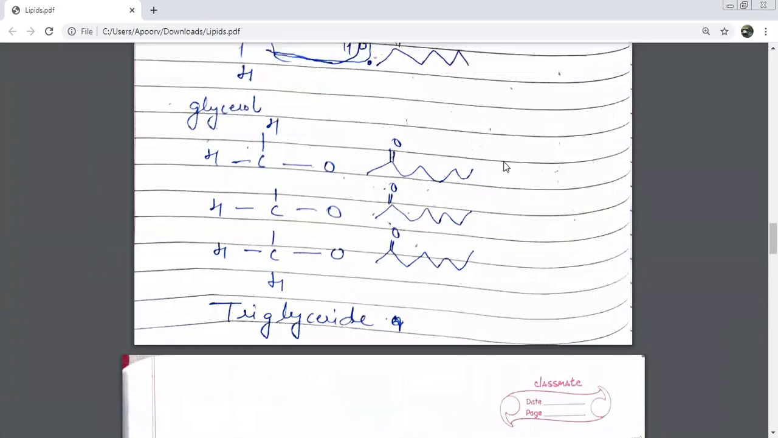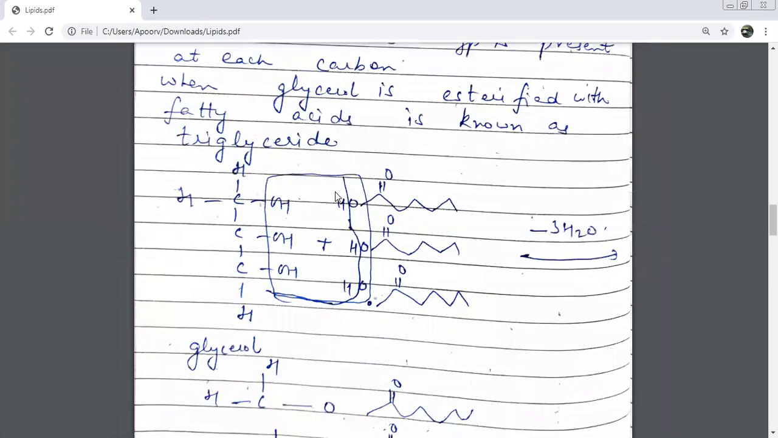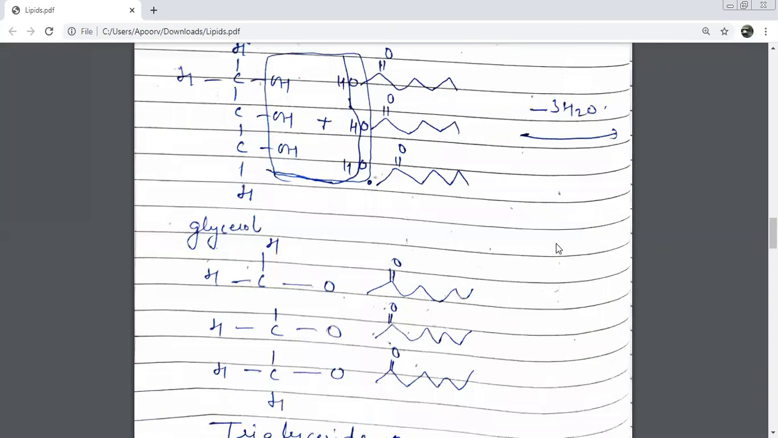Triglyceride. Because if you see over here, this was one glycerol and I had attached 3 fatty acids to this glycerol. All the 3 OH valencies are satisfied because there are 3 fatty chains, so 3 molecules of water are released, and what we are getting is a triglyceride.